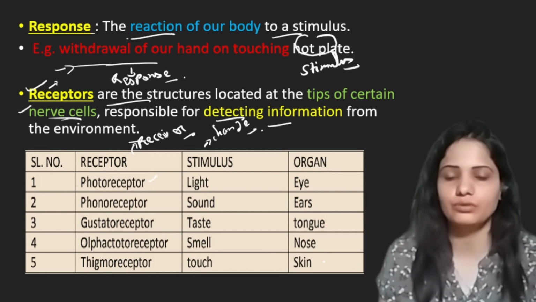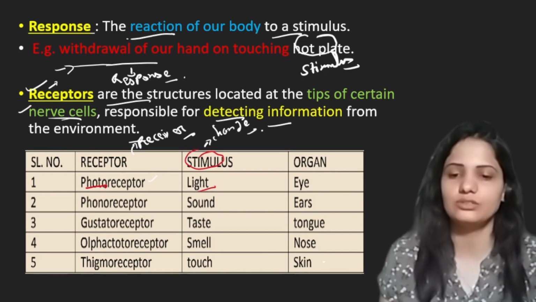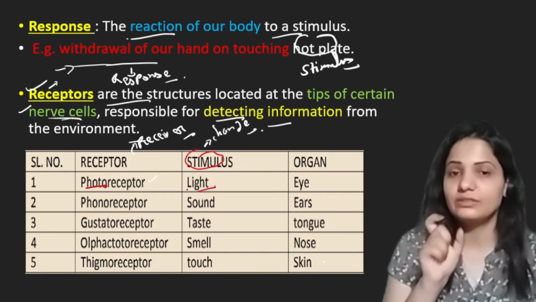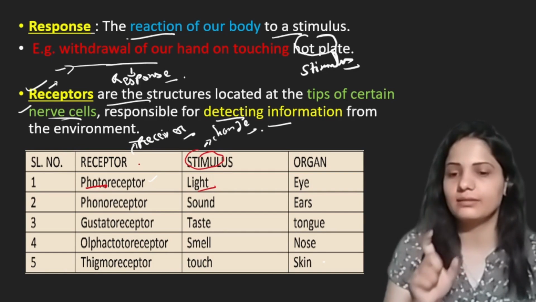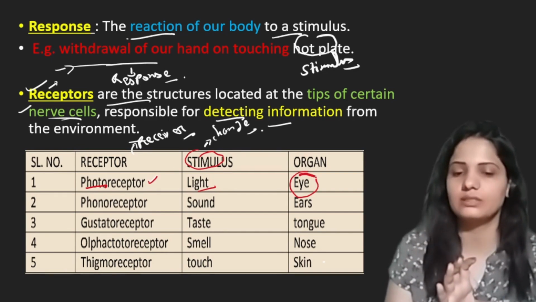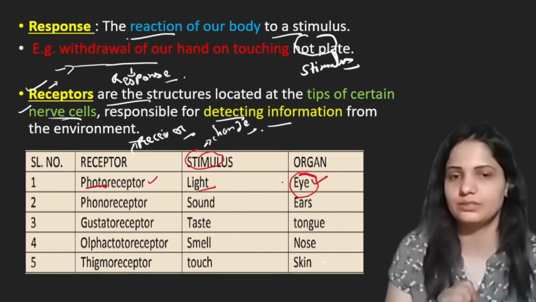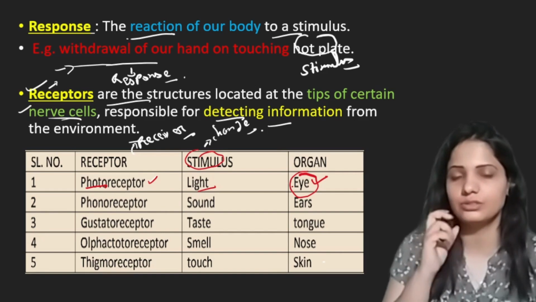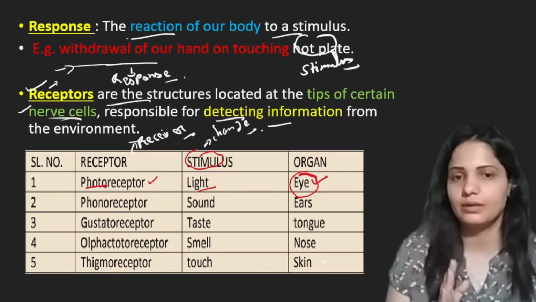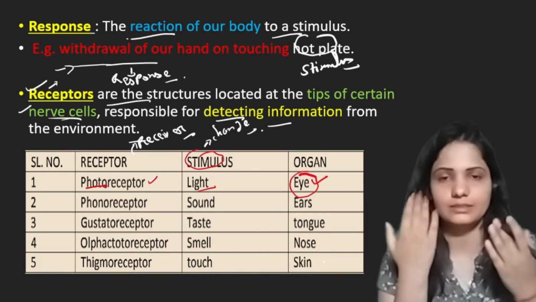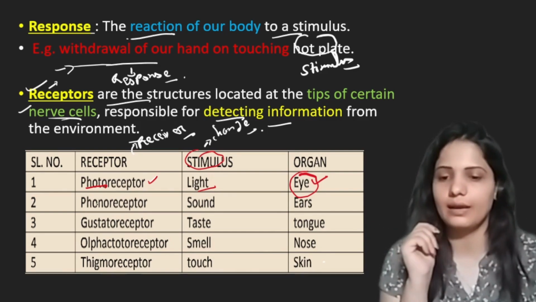First receptor is photoreceptor. Photo means light. So the stimulus for this receptor is light. If there is any change in light in the surrounding, that change in light is detected by the photoreceptor, and these photoreceptors are present in the eye. This is the location of photoreceptors. They are found in the eye, as the function of the eye is to see, and we see with the help of light. So our eye traps light, and with the help of that light we see. So photoreceptors are present in the eye.